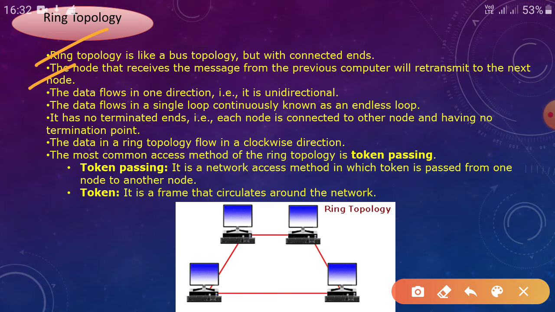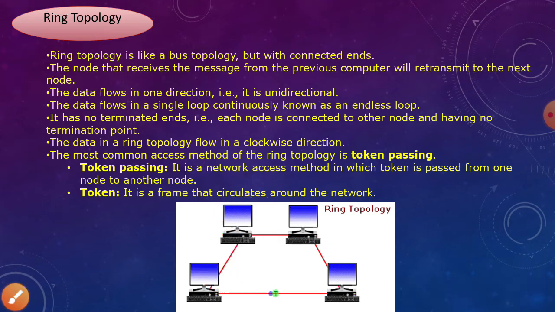Number 2, the node that receives the message from the previous computer will transmit it to the next node. Whatever this computer receives, it will transmit to its next computer or node, and this computer will transfer it to the next. So this flow will be in one direction, that is unidirectional.